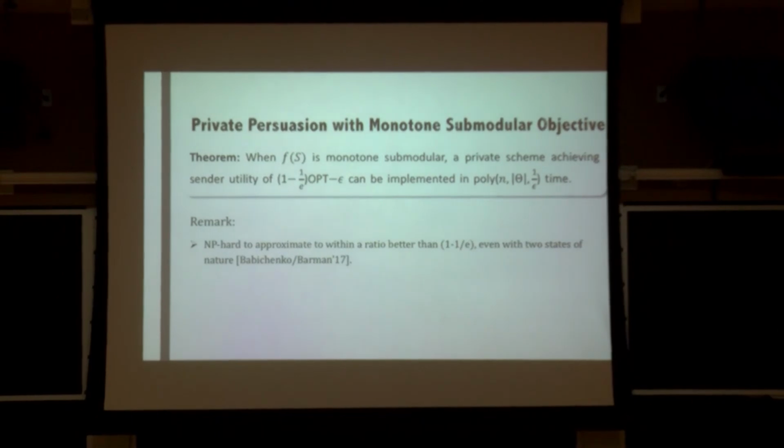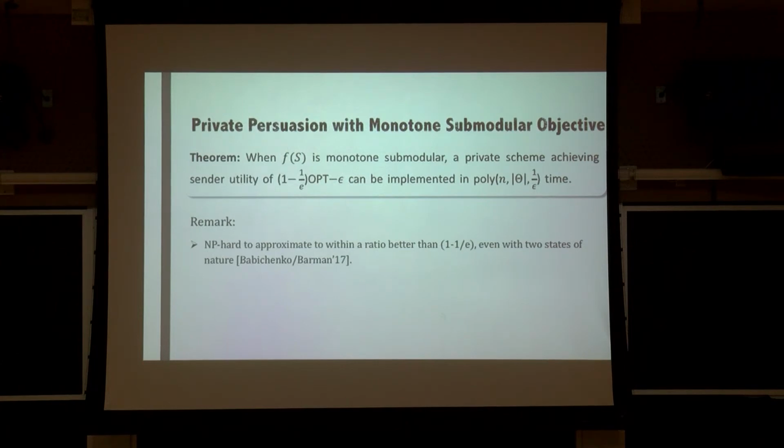As a remark, it's shown before that it's actually NP-hard to obtain an approximation ratio better than 1 minus 1 over e, even when there are only two states of nature. So this shows that our result is pretty much the best you can hope for.